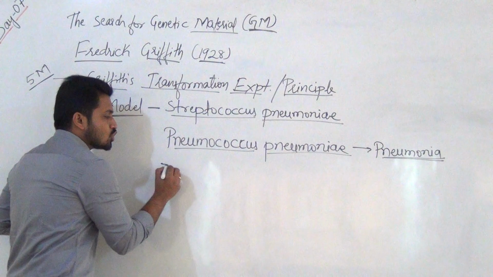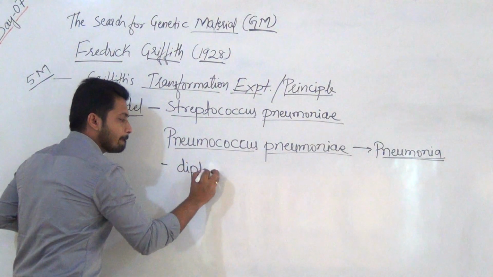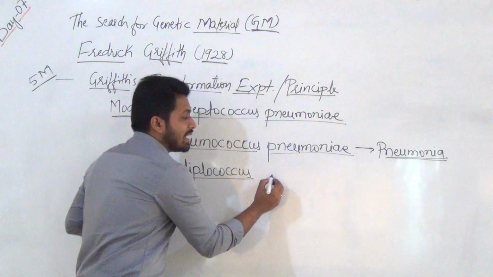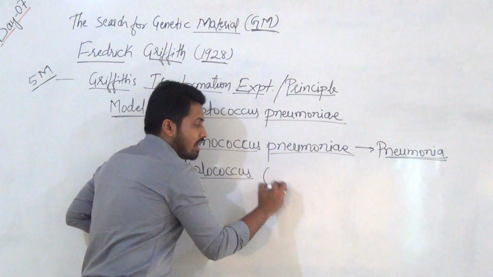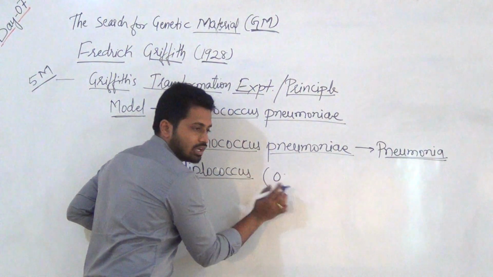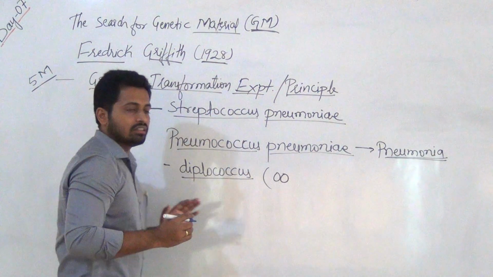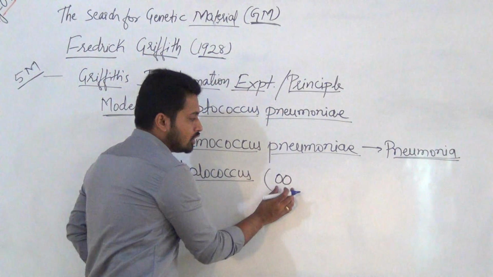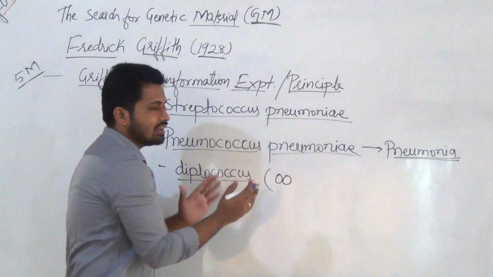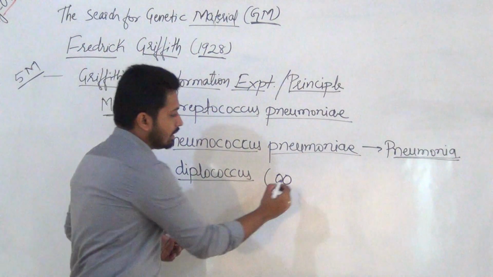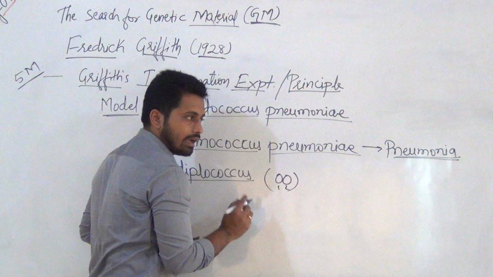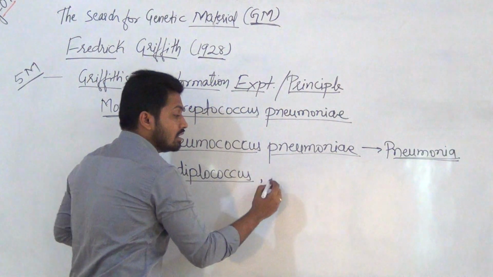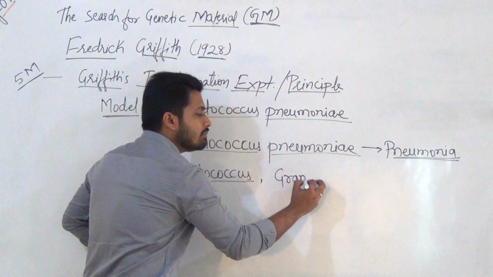This bacteria is also called Diplococcus. Why does the word Diplococcus come? This bacteria most of the time is found in a combination of two. This is one bacteria, this is another bacteria. Maximum times they are seen in a combination of two bacteria, and diplo means two. Hence another name is Diplococcus. And another piece of information: these bacteria are gram positive.